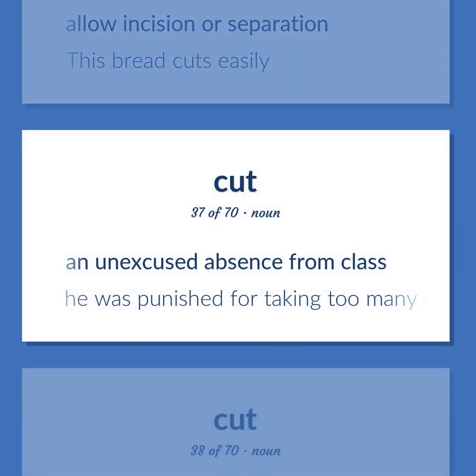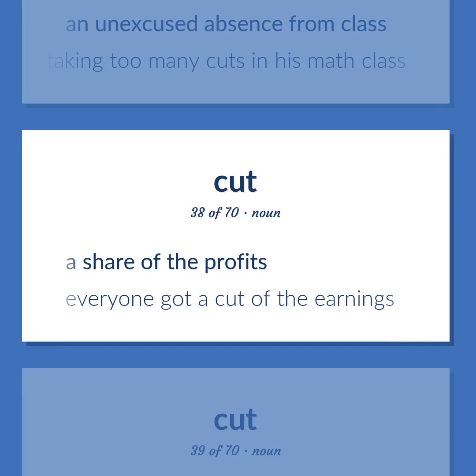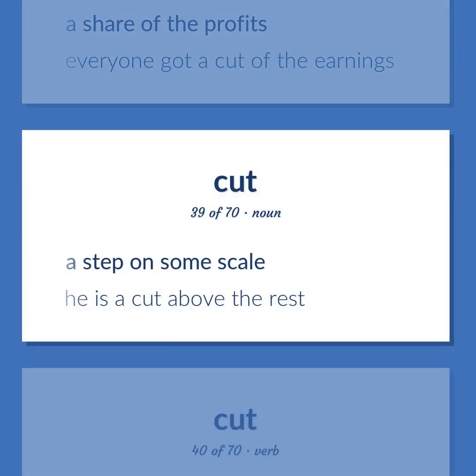An unexcused absence from class. He was punished for taking too many cuts in his math class. A share of the profits. Everyone got a cut of the earnings. A step on some scale. He is a cut above the rest.